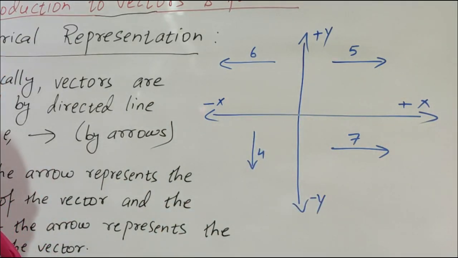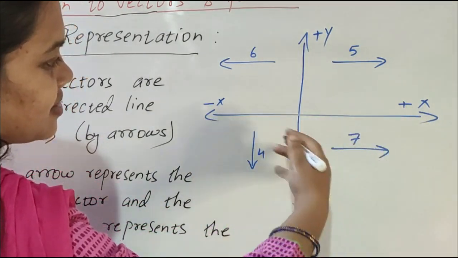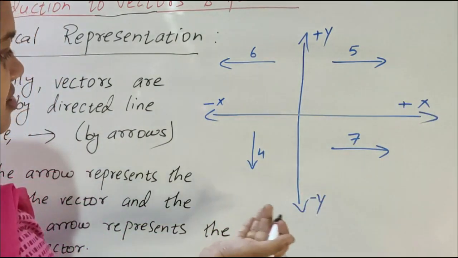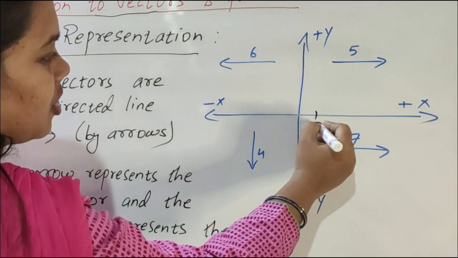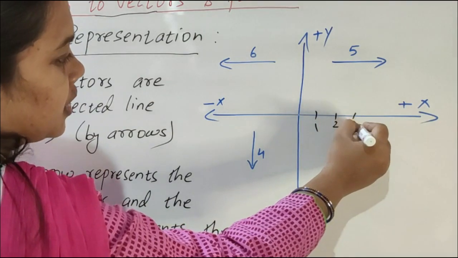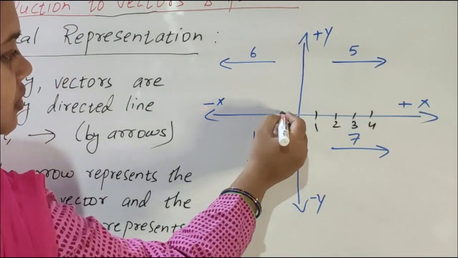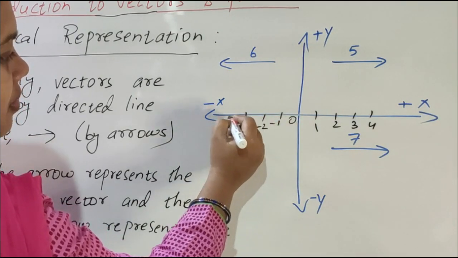Here you see, the full horizontal line is the x-axis. The right side is known as the positive x-axis, and the left side is known as the negative x-axis. Here will be +1, 2, 3, 4, positive. This is the origin, 0. This side is -1, -2, -3, -4.